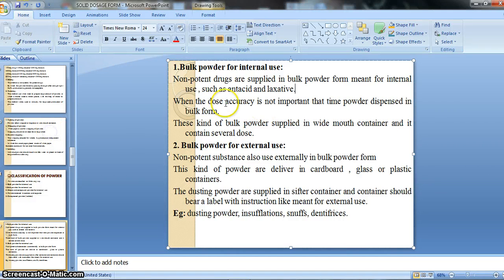After seeing the advantages regarding sachet, then we go to the types. There are two kinds of sachet, that is wet seal sachet and dry seal sachet, right? These sachets are named on the basis of their sealing.